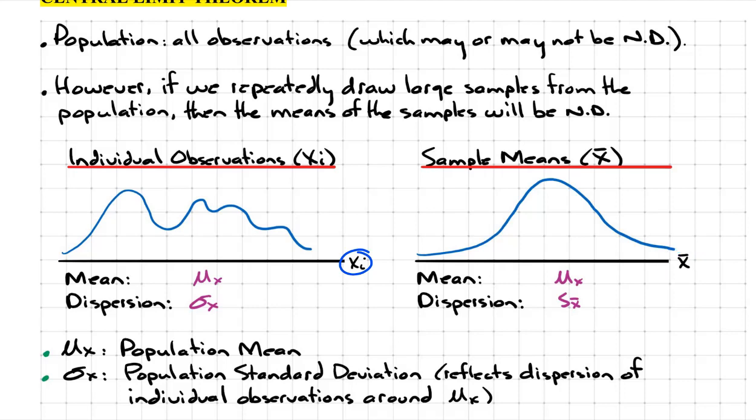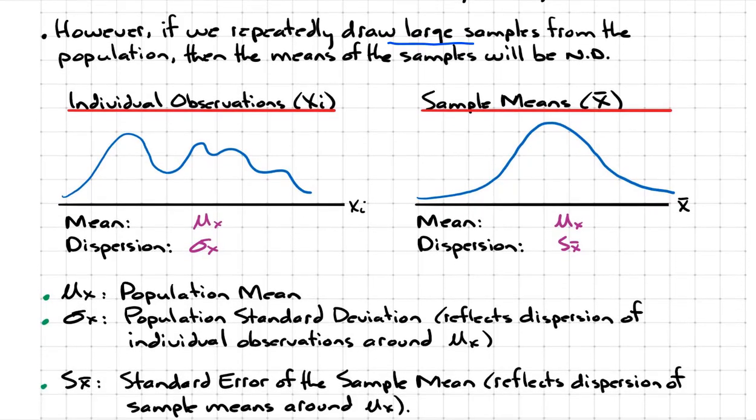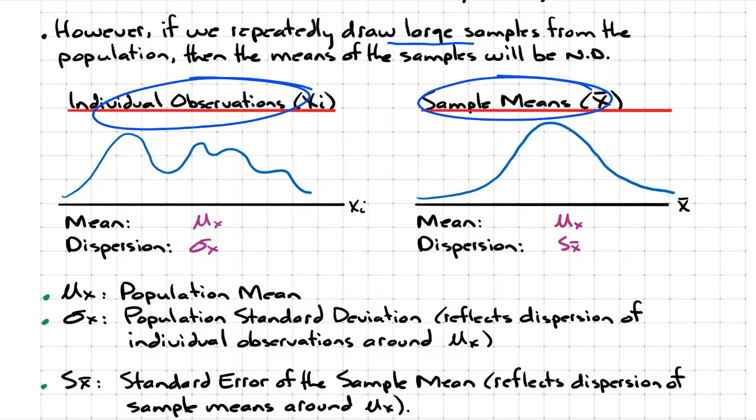Now, what's the catch here? In order for the sample means to be normally distributed, the samples have to be relatively large. Because if you're just drawing like 2 observations in each sample, and then you find the average of 2 observations, that's a very inaccurate sample mean. But when the samples are large enough, then they become more reflective of the population mean. So let's have a look at the metrics associated with both the population and the sample means.